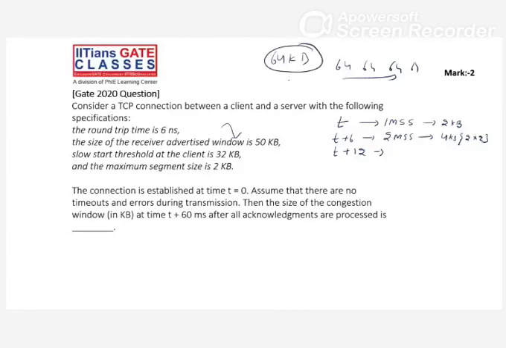So after reaching 50, it stays 50, 50, 50, 50 until there is no congestion detection. If congestion detection happens, then we decrement our congestion window, depending upon what congestion happens, strong congestion or mild congestion, right?